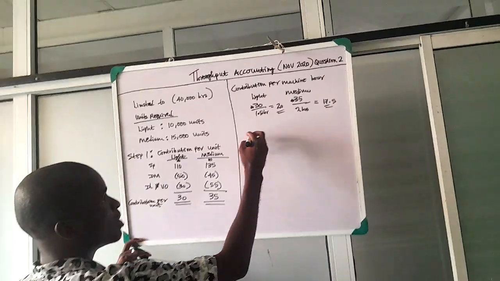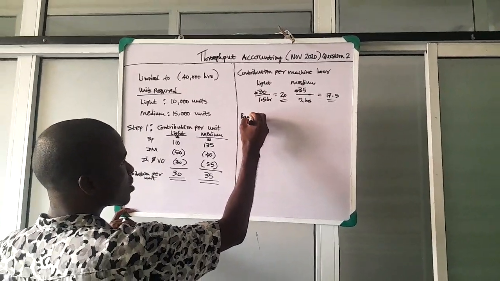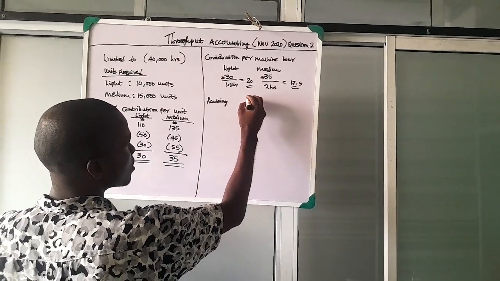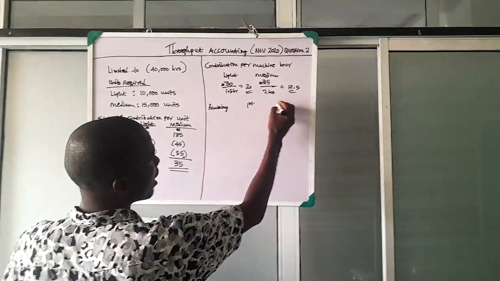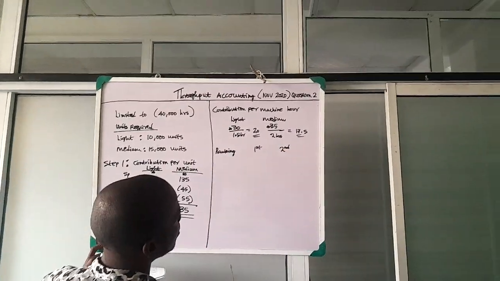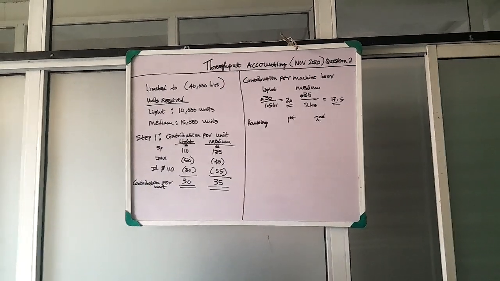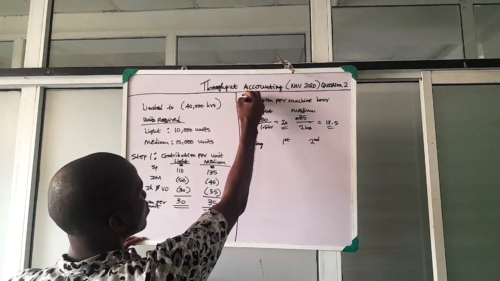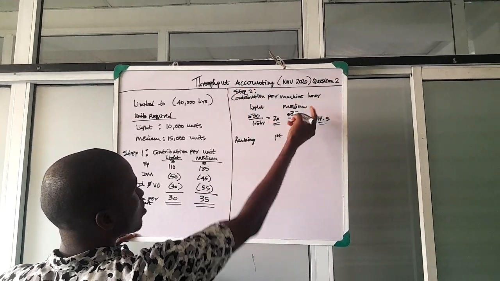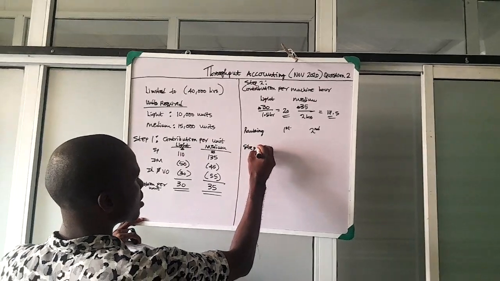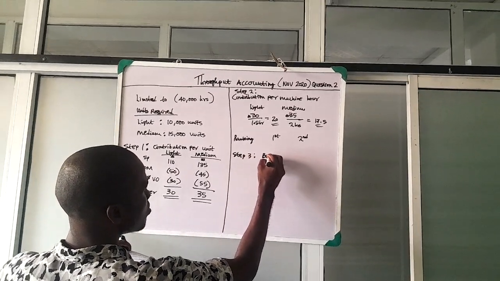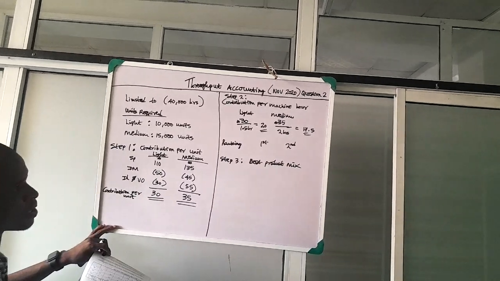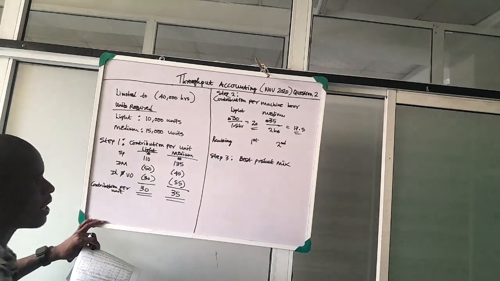We'll rank their contribution per machine hour, so we'll know exactly what to produce. Light ranks first because it's higher, and medium ranks second, meaning we produce in that order. So let's get the product mix. Step 2 was the contribution per machine hour. Step 3 is the best product mix. For the best product mix, we are going to produce the entire amount.